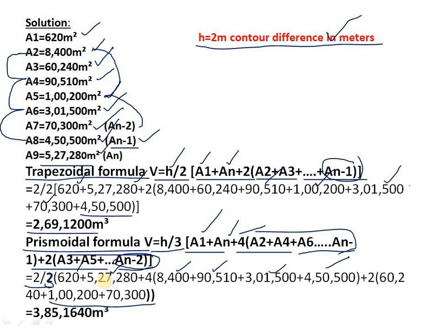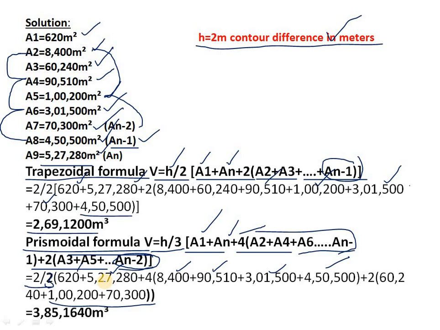So again, close the bracket, 620 plus 5,27,280 plus of 4 into bracket 8,400 plus 90,510 plus 3,15,100 plus 4,50,500, close the bracket, again plus 2 into, again bracket, 60,240 plus 1,02,000 plus 70,300.